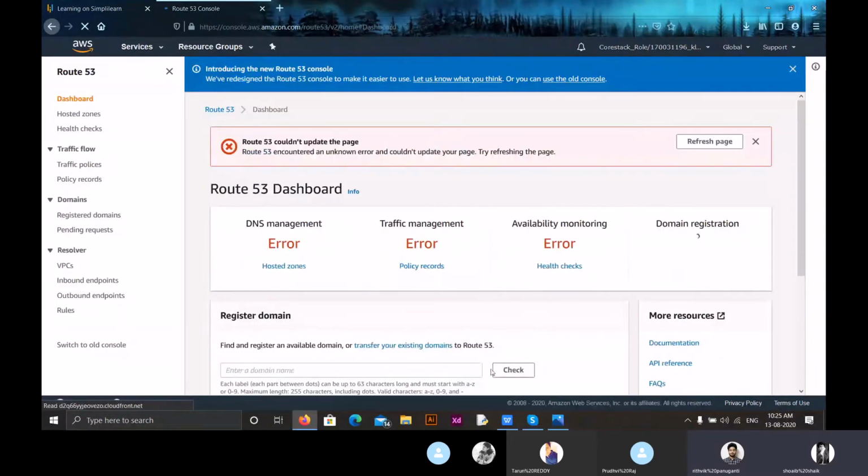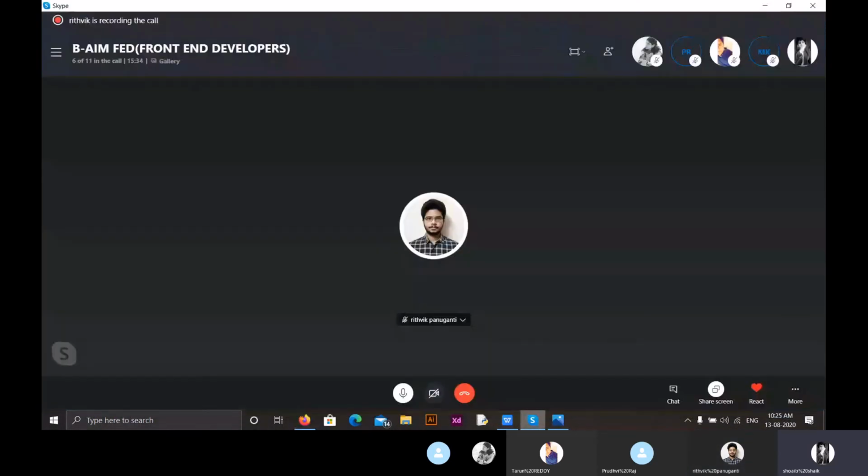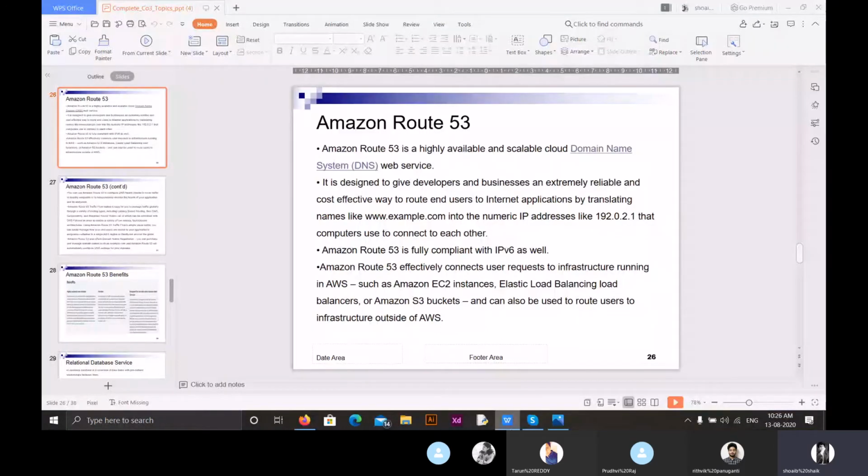So Amazon Route 53, let me brief you again. Amazon Route 53 is a highly available and scalable cloud domain name system web service. It translates names like example.com into numeric IP addresses like 192.0.something.